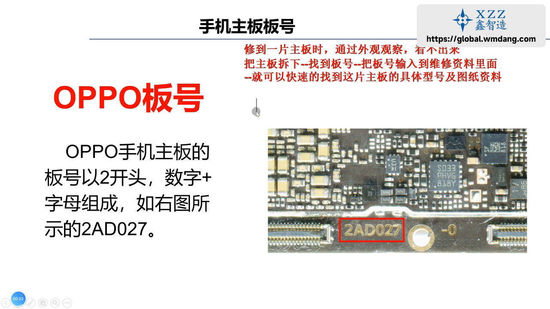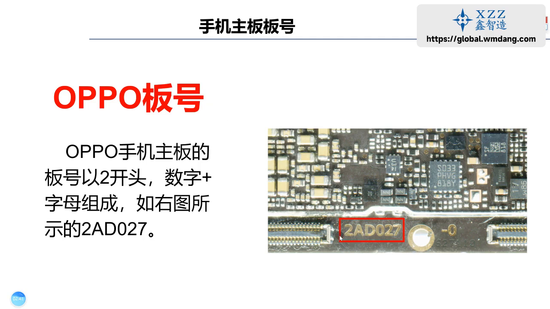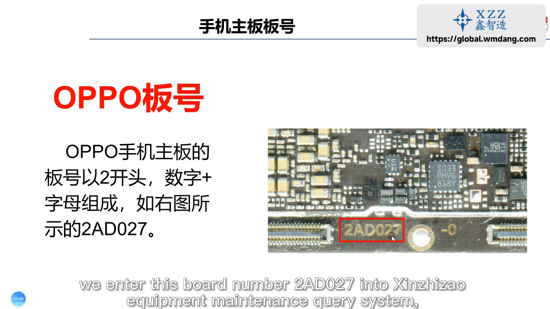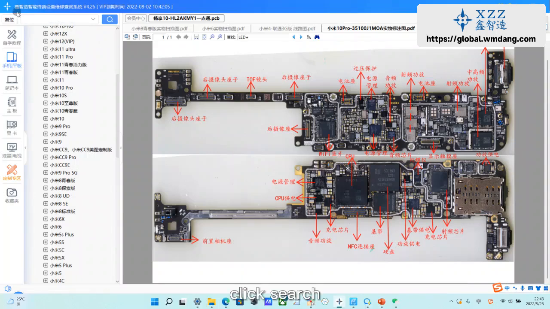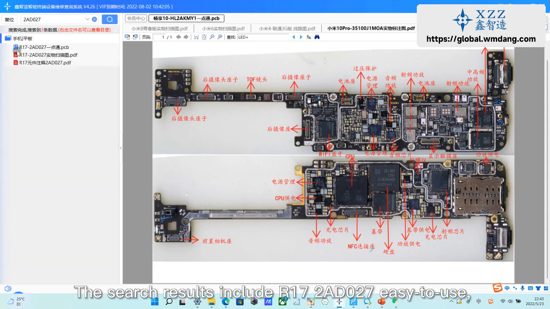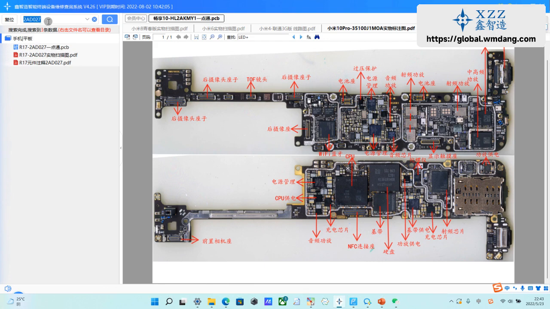Now let me show you. For example, Oppo mainboard. We enter this board number 2ADO27 into the 鑫智造 equipment maintenance query system. Click Search. The search results include R17 2ADO27 easy to use, physical scanning diagram, and component map. We can open these files directly, which will guide and assist our maintenance.